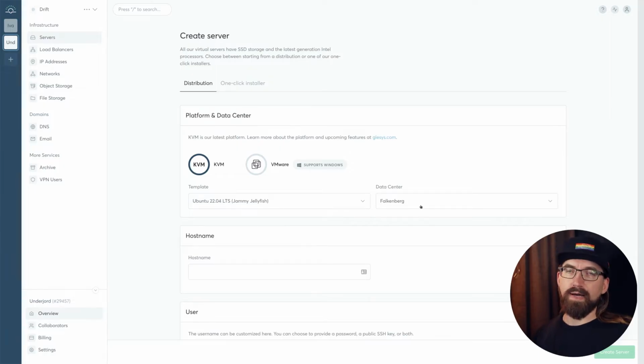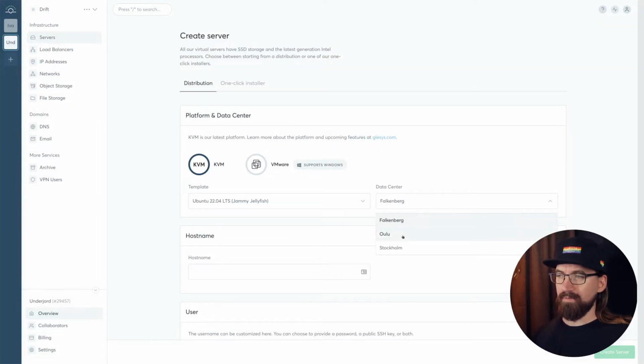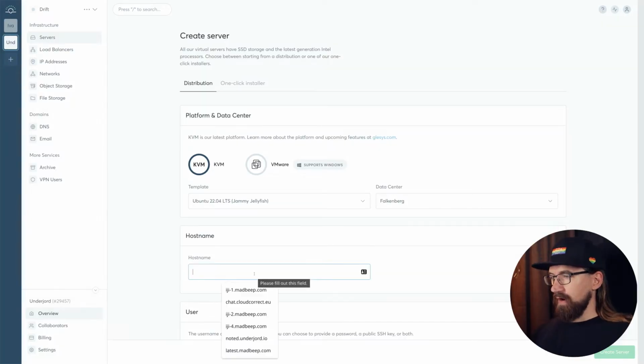I like to put my nodes in Falkenberg, which is quite near where I am. So if I really want to, I can go over there and ask to see my virtual server. I don't think they can actually show me my virtual server, but still I can go there and ask. For you, you might want to put it in Finland or in Stockholm.